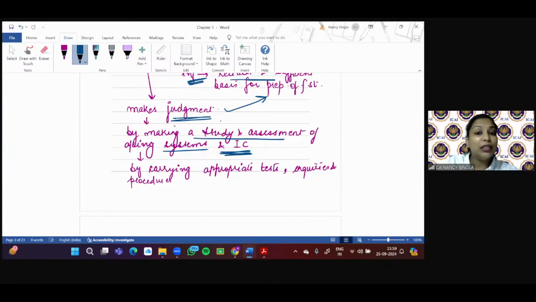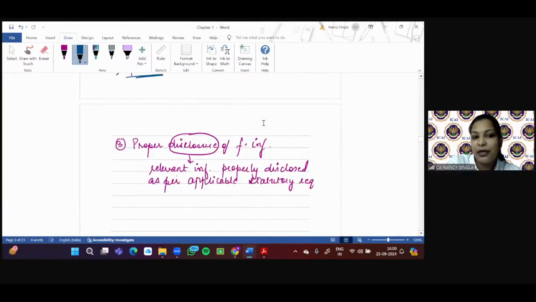I've told you that internal control is designed, implemented and maintained by the management itself. And how is the auditor going to check that? By performing various tests, various audit procedures and inquiries. What the various audit procedures are, we'll be doing in the third chapter, right? So I hope it is clear. So reliability and sufficiency of information is covered in the scope.